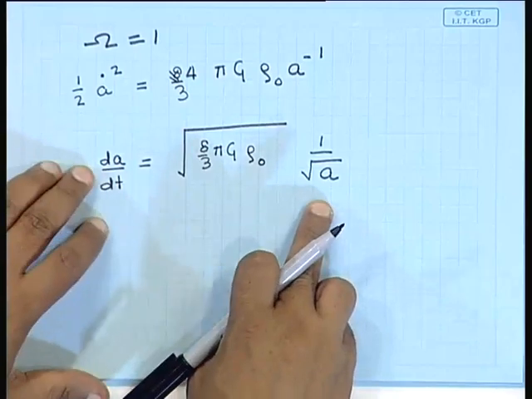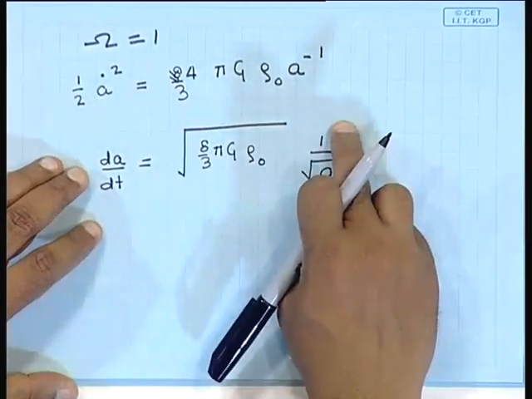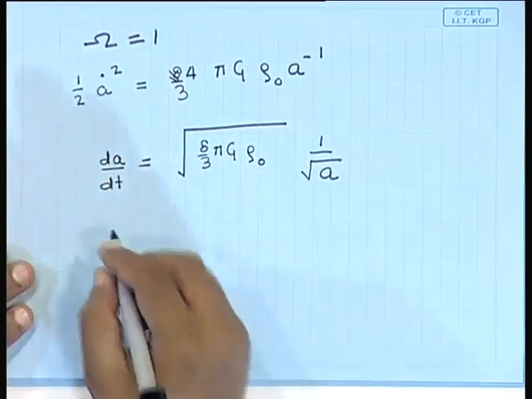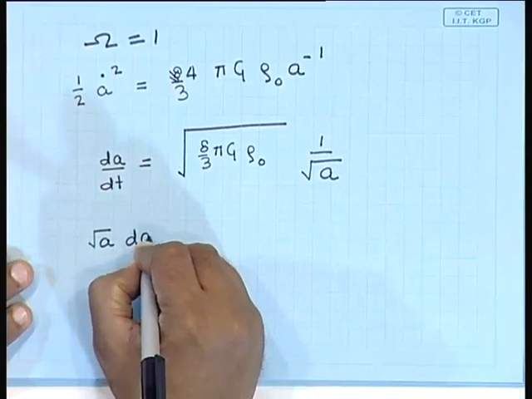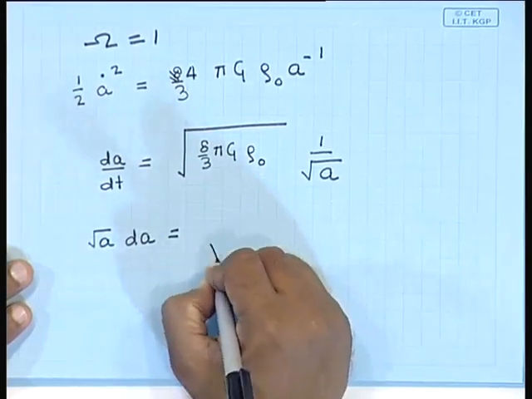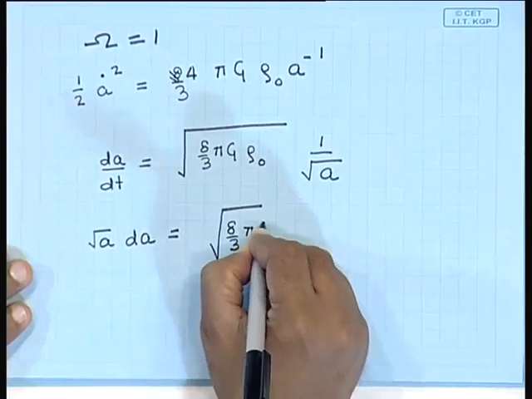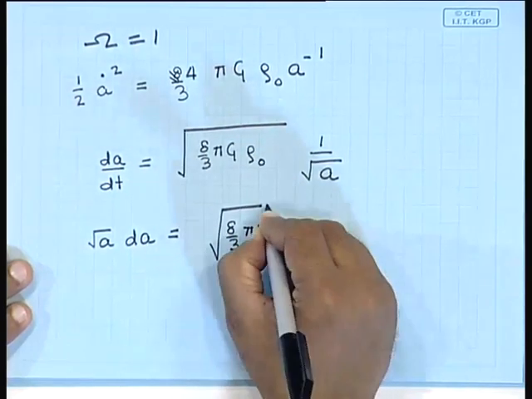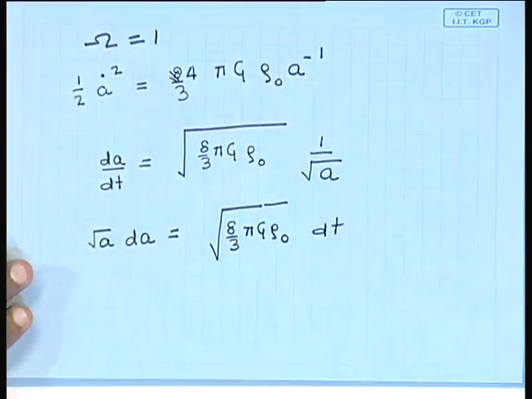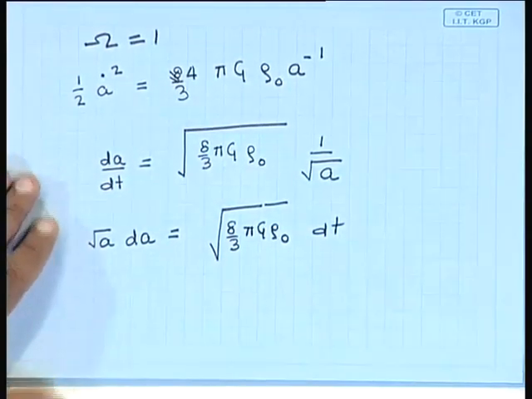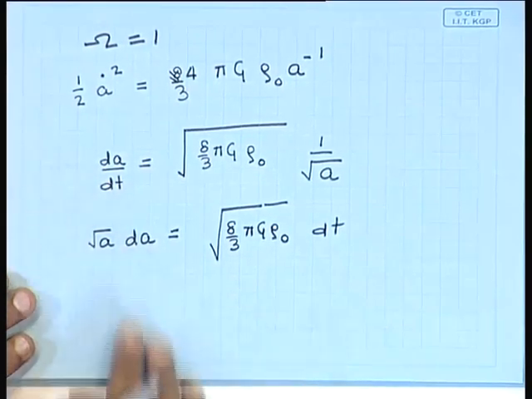So, we can take the square root of A onto that side and dt onto this side. Square root of A dA is equal to 8 by 3 pi g rho naught dt. Now, this is the integral of A to the power half dA.